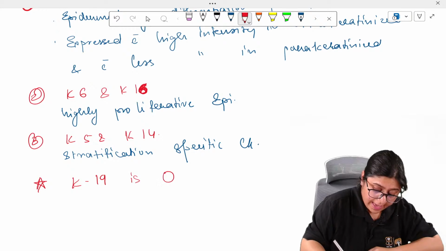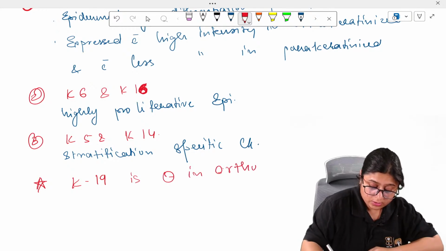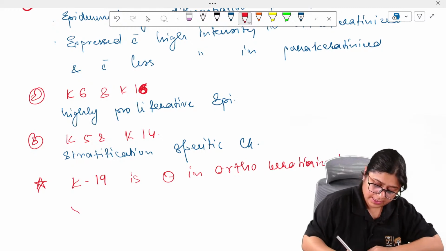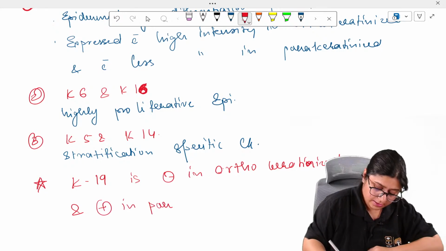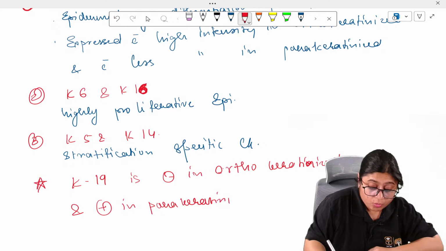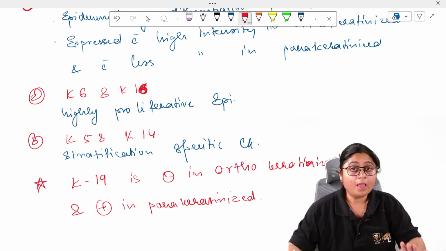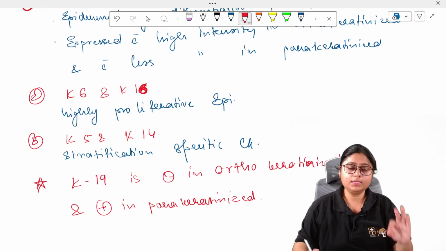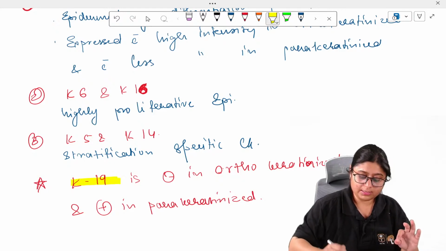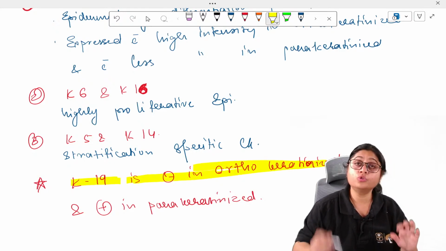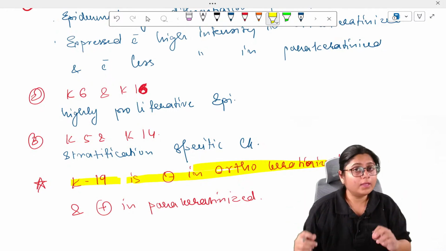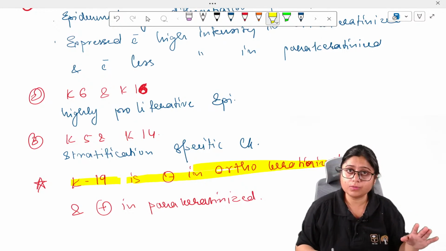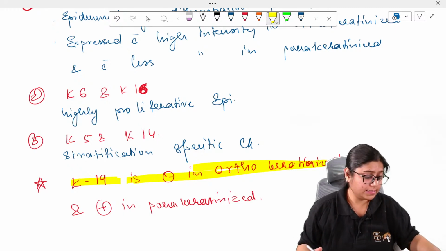K19 is absent in orthokeratinized and present in parakeratinized. Now don't ask me the reason, guys. I don't know. This is just a fact and you have to remember it. This is asked in exams. K19 is absent in orthokeratinized layer. K1, 2, 10, 11 and 12 are present in high intensity in orthokeratinized. K19 is absent in orthokeratinized, and it is present in parakeratinized epithelium.